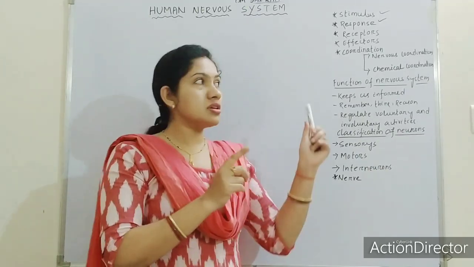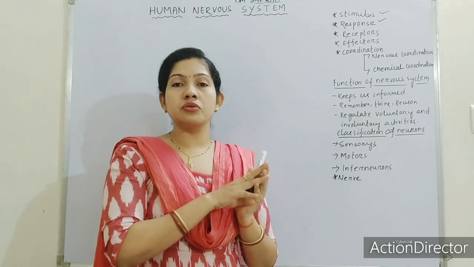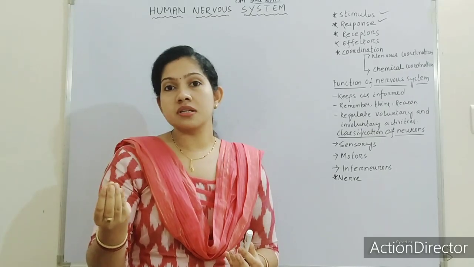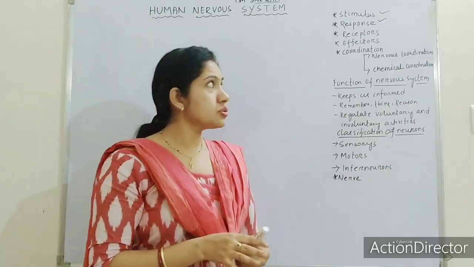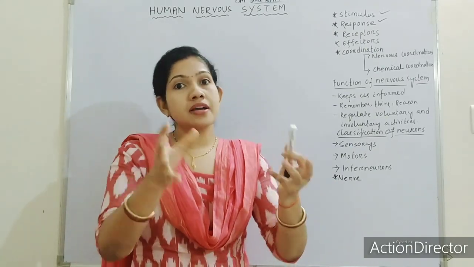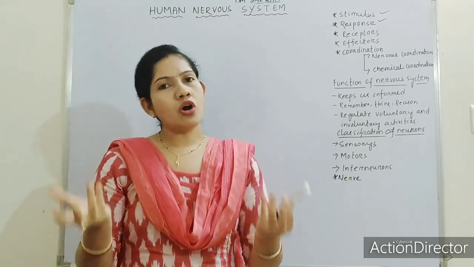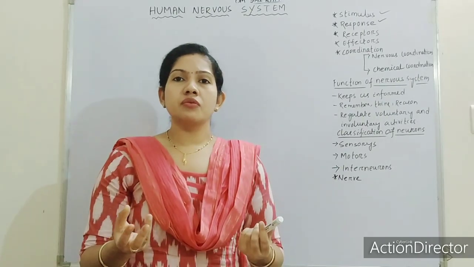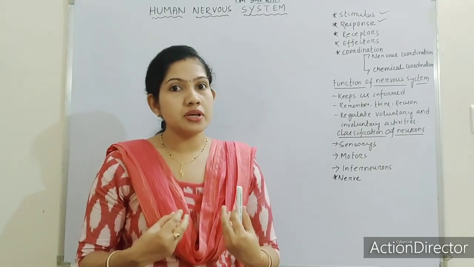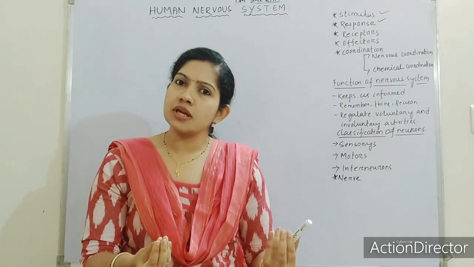Why am I discussing this? Because stimulus, response, effector, receptors, these all are the important terms that are related when we discuss the human nervous system. Okay, so response is the reaction against the stimulus. What is stimulus? Stimulus is any change that occurs in our surrounding or it may occur in our body. Suppose we may feel pain in the stomach. Any internal change occurs inside our body so that it enables us to feel pain. Okay, and we respond to that pain.